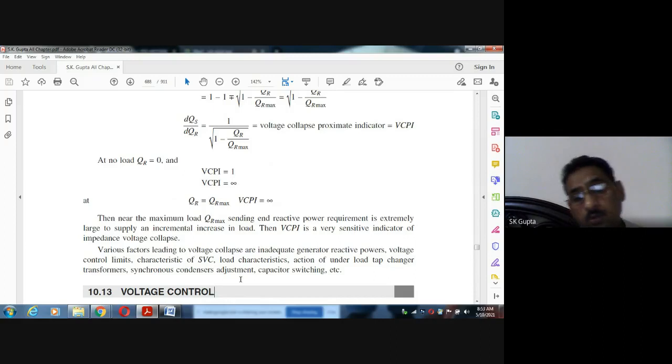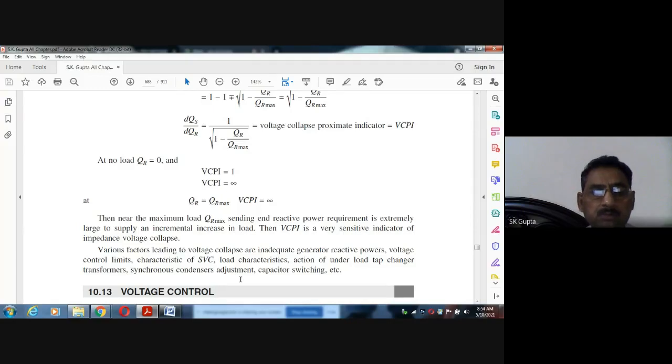So this is about the various factors leading to the voltage collapse. You know what are the factors? It is because of the reactive power. Reactive power is inadequate to supply, and this reactive power comes not only the excitation system, it may comes, as I told in the beginning, from the SVS. It may comes from the load of the SVS. It may be controlled with the help of the tap changing transformer. It comes from the transformer, it comes from the condenser, it comes from the synchronous compensators and switching capacitors. So with the help of this, we try to maintain the reactive power, try to control the reactive power.